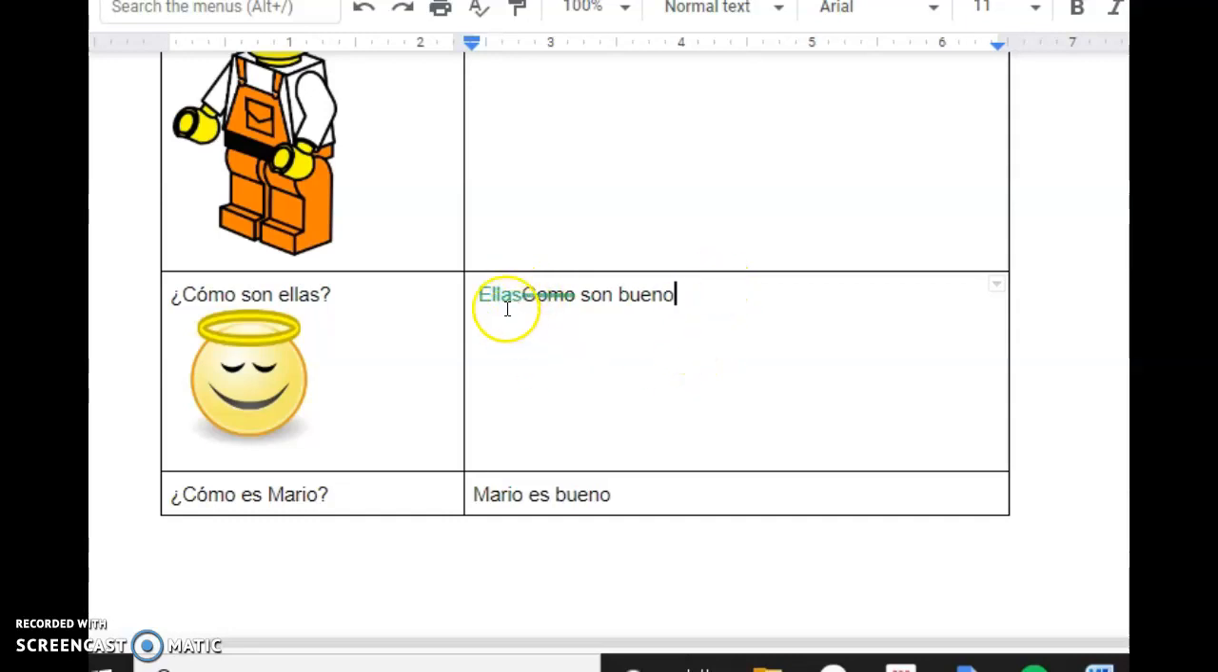So again, if this is ellas, you can just look at the word. It has an as ending. We're talking about they for a group of girls. So we're talking about more than one girl. This should also be an AS.